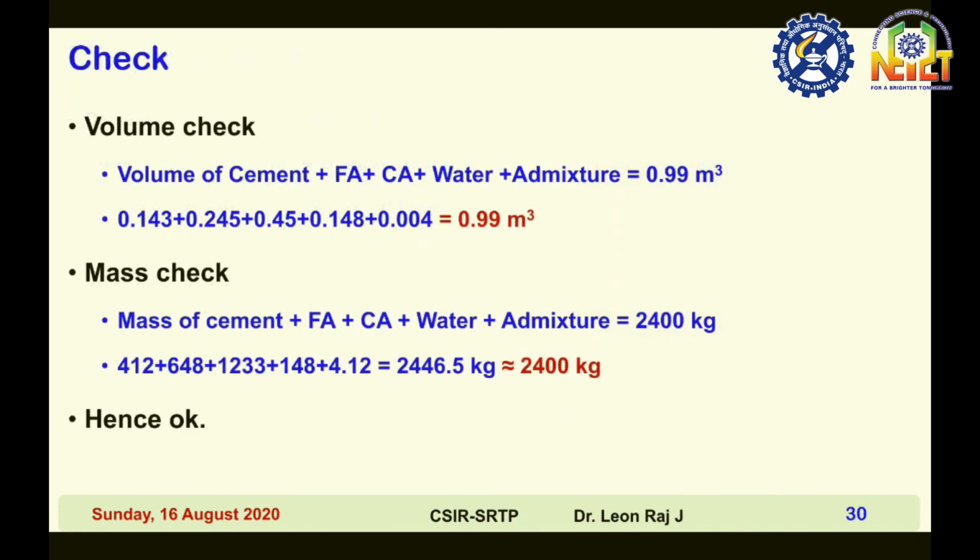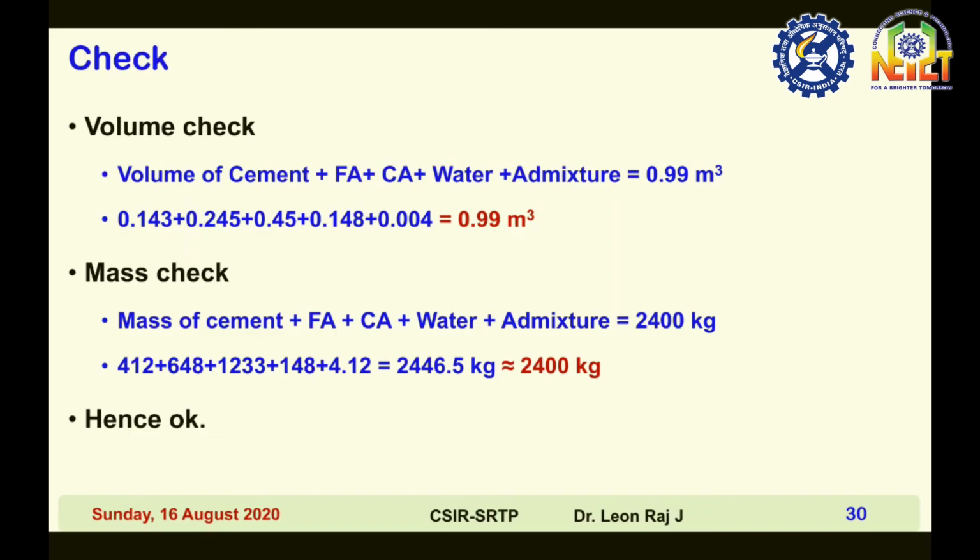So now the volume check and mass check. If you add all the materials' volume, you should get 0.99 meter cube, and if you add all the mass, you should get nearly 2400 kilogram. That is the density of the concrete.